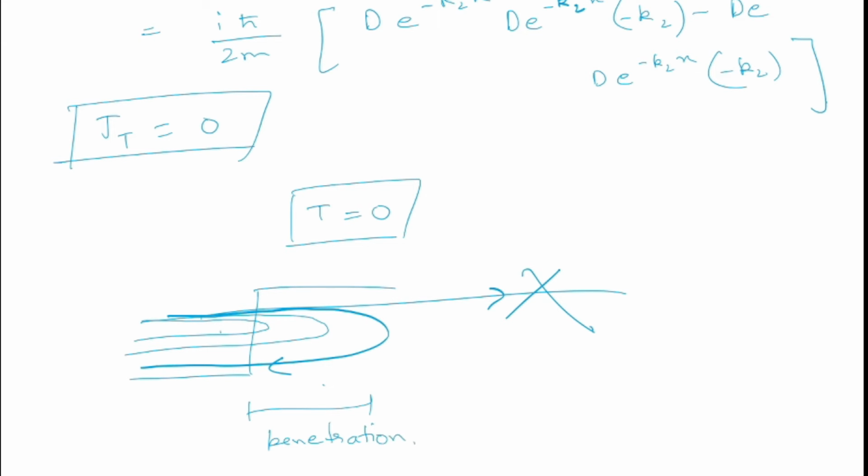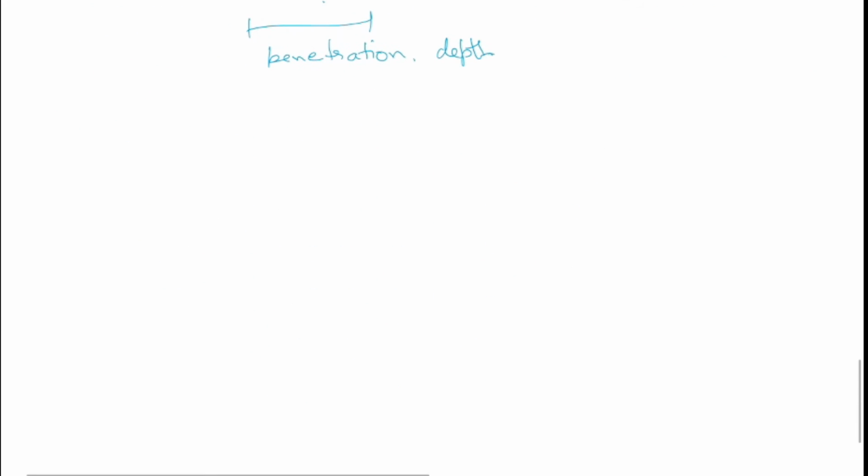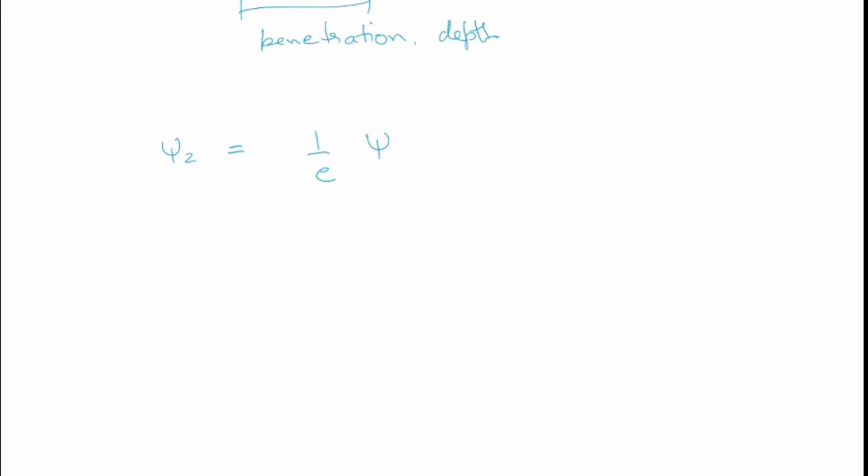Now we will find out this value. What is penetration depth? Let's first understand its mathematical definition. Penetration depth is defined as the distance at which the wave function of the particle in region 2 becomes 1 by e times its value at the boundary. So when the wave function phi 2 becomes 1 by e times the value of the wave function at the boundary, that means phi 2 at x equal to 0.